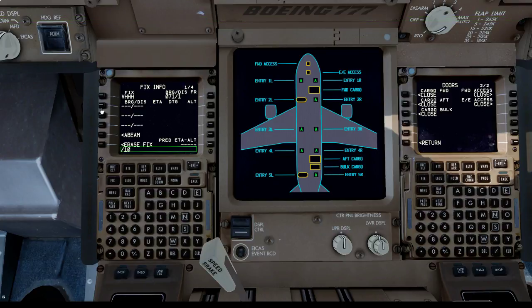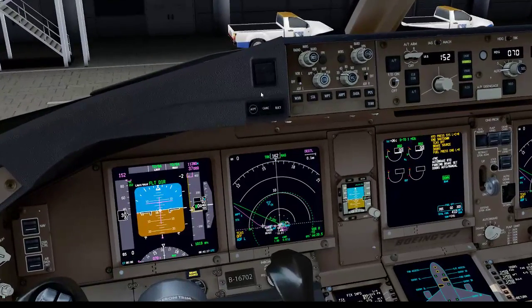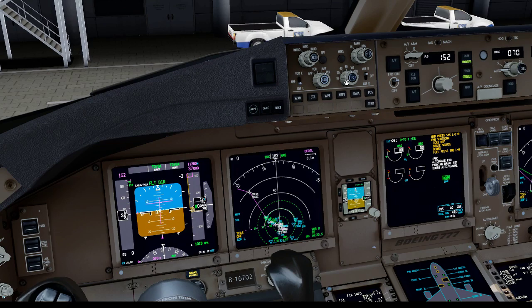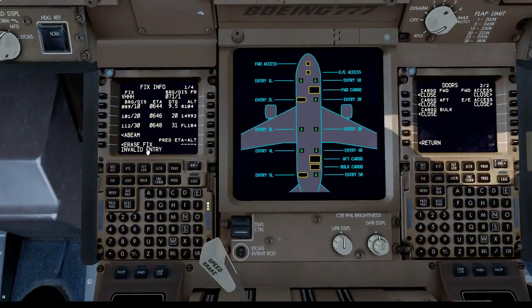Now for these, I'm just setting up some radial distances around the airfield, which are these right here, so I can know when I'm 30 nautical miles, 30 DME away.